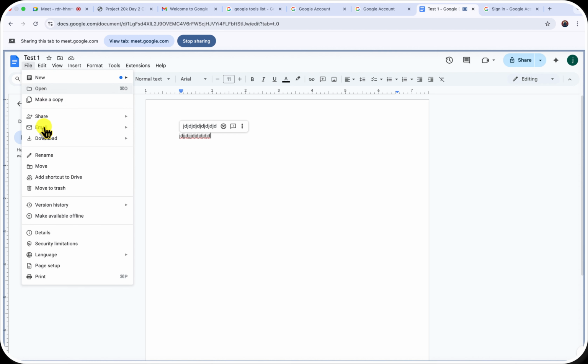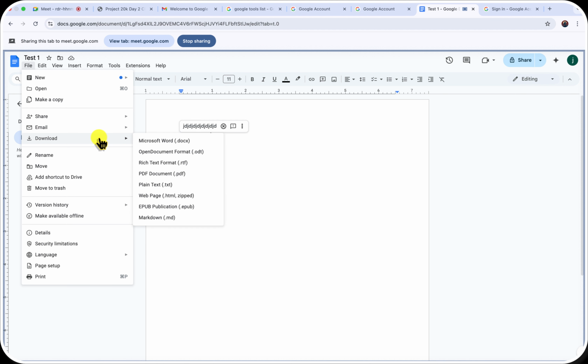Then another thing I want you to take note of is, when you are done with the work, you can just use this to email the file, but I don't always advise that. Here's what I always advise: that you download it and then maybe send it by email. But you can actually email the document to them directly.